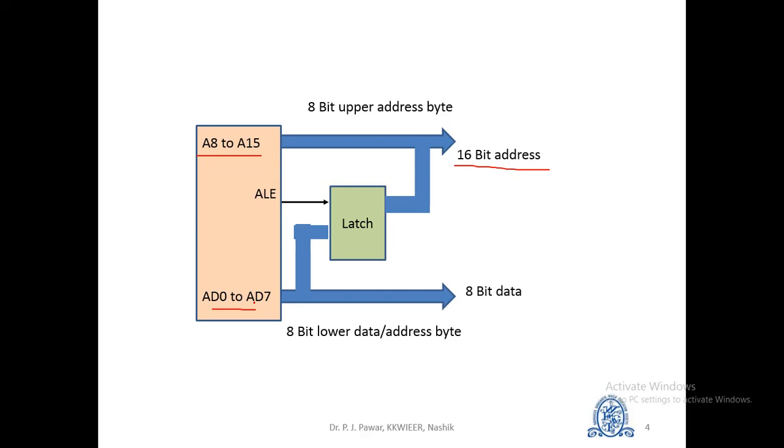Thus, while making the ALE control high, the AD0 to AD7 lines will carry the address along with A8 to A15. Thus, a 16-bit address will be carried. When ALE is set low, then AD0 to AD7 will carry only the 8-bit data.